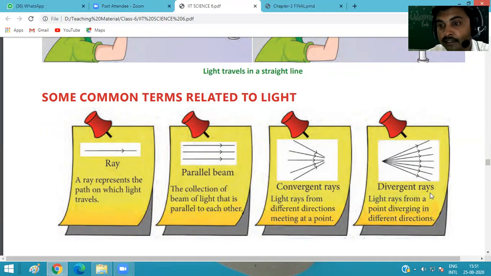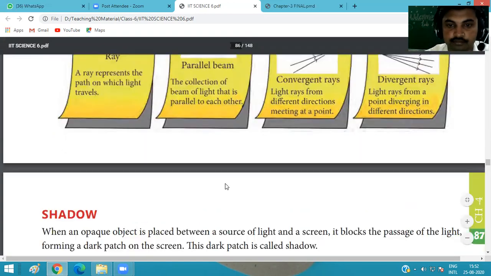And divergent rays are the opposite of convergent rays. How? In convergent rays, rays come from different directions and meet at a point, but in divergent rays, from a particular point, rays divert in different directions. So it is opposite to convergent rays. Light rays from a point diverge in different directions.